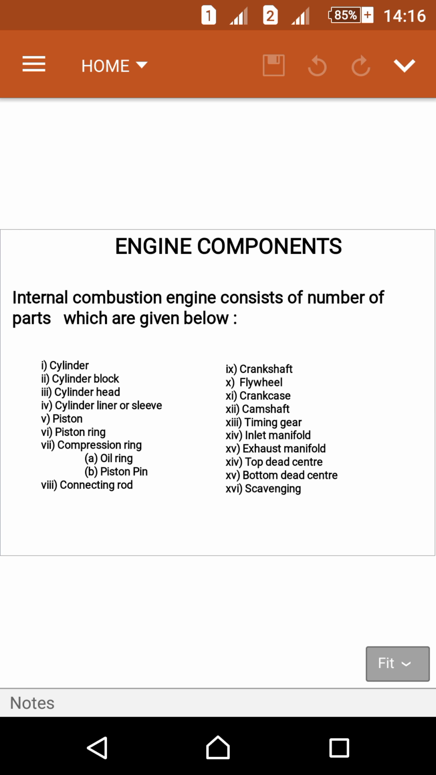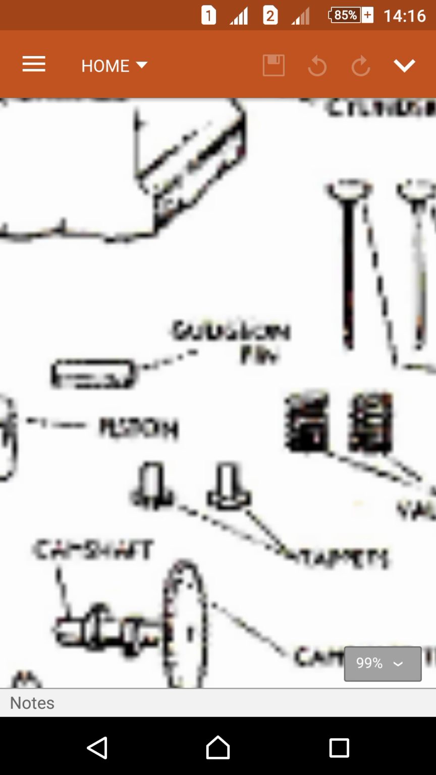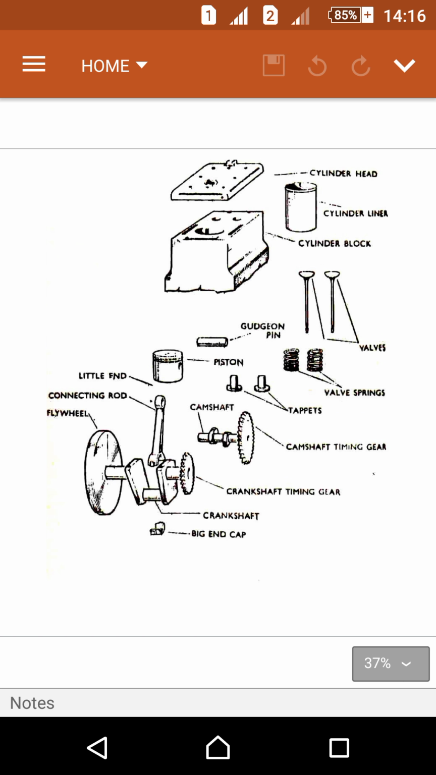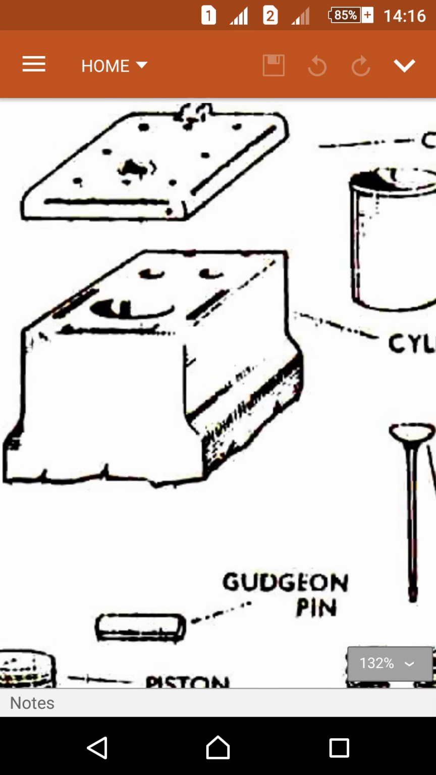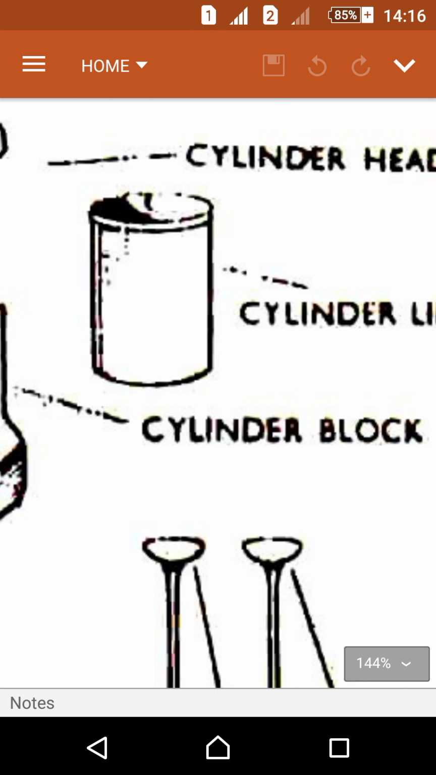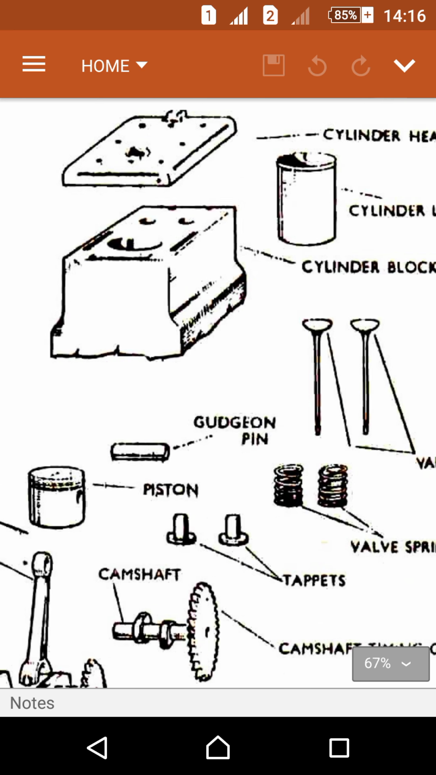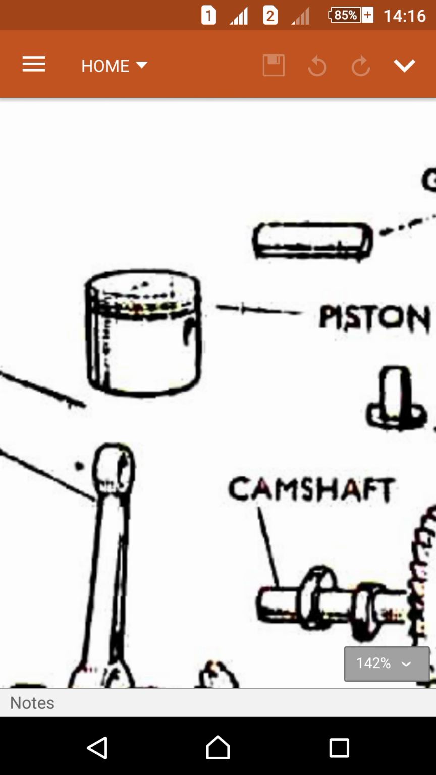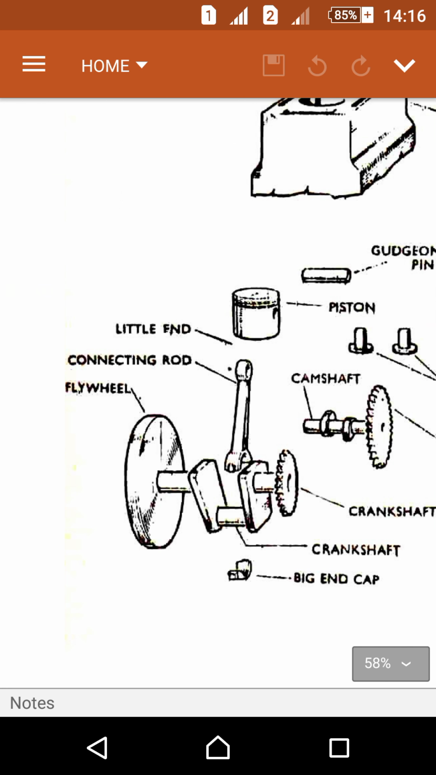These are the main parts or main components present in an engine, and we will see the schematic diagrams of these parts. These are all the components and schematic maps of all the parts. First one is the cylinder head, and this is the cylinder liner, and this is the cylinder block, and these are valves, and these are the gudgeon pin, this is the piston, and this is the connecting rod,